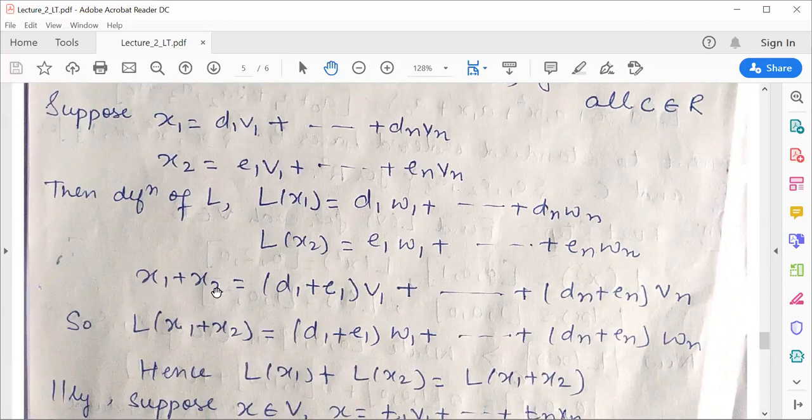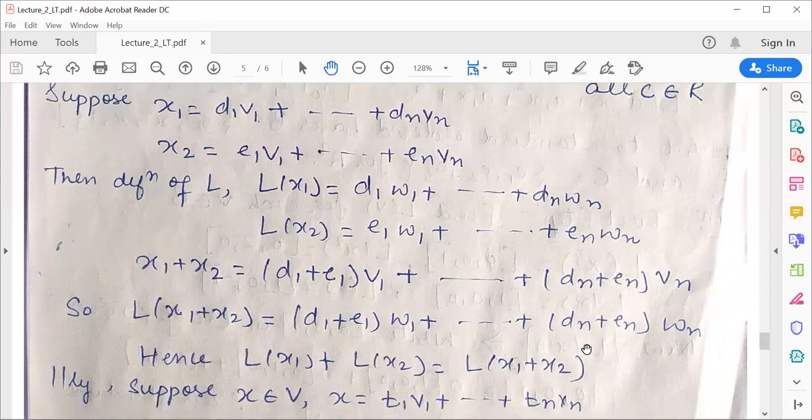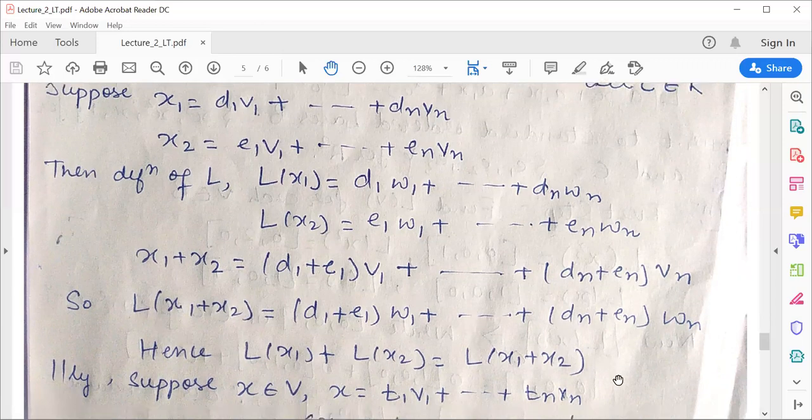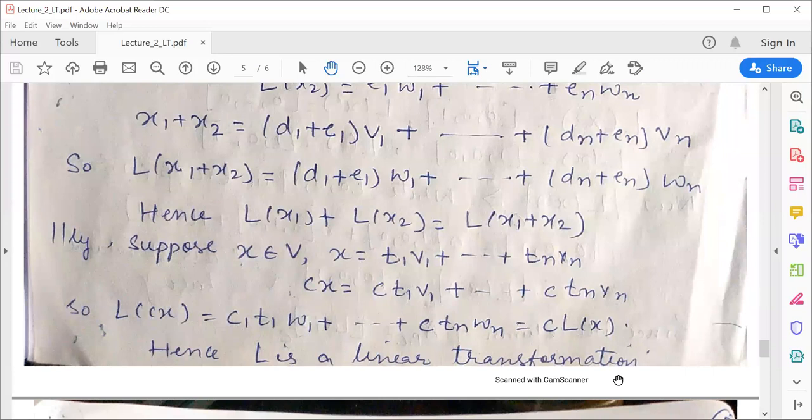Now consider x1 plus x2. This is just the simple addition of two vectors. So L of x1 plus x2 will be, again by definition of the defined mapping, equal to D1 plus E1 of W1, and so on up to Dn plus En of Wn. Now if you observe, L of x1 plus L of x2 and L of x1 plus x2, both the things will be the same. Hence L of x1 plus x2 is equal to L of x1 plus L of x2.